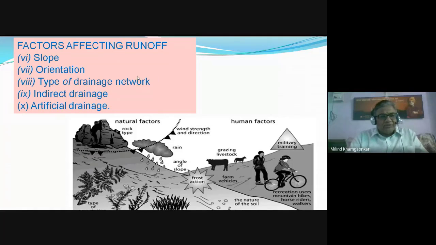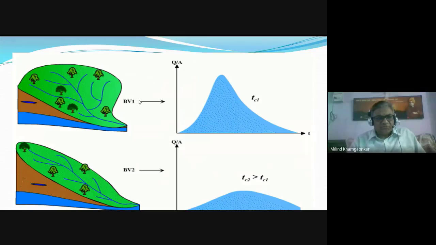If the drainage network is small, then naturally the water which will reach the mainstream will be less. If the number of drainage networks or the density is more, then the runoff will be more. Indirect drainage, artificial drainage due to irrigation, etc. Okay, these are the two types of catchment areas.